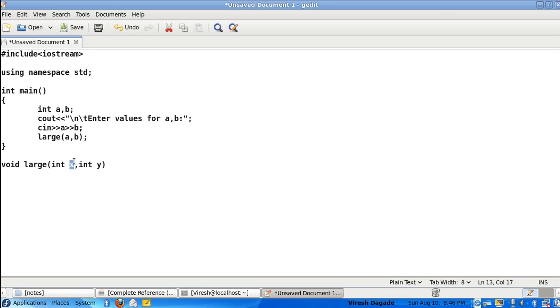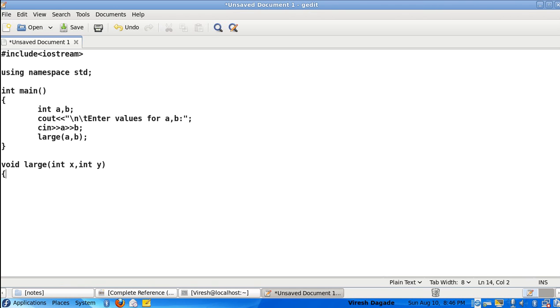You have the privilege to use any other variables. If you are passing a, you can use a as it is, b as it is, but it's up to you. Apart from a and b, you can use any other variables like p, q, r, s, x, y, anything. That's fine, no problem.